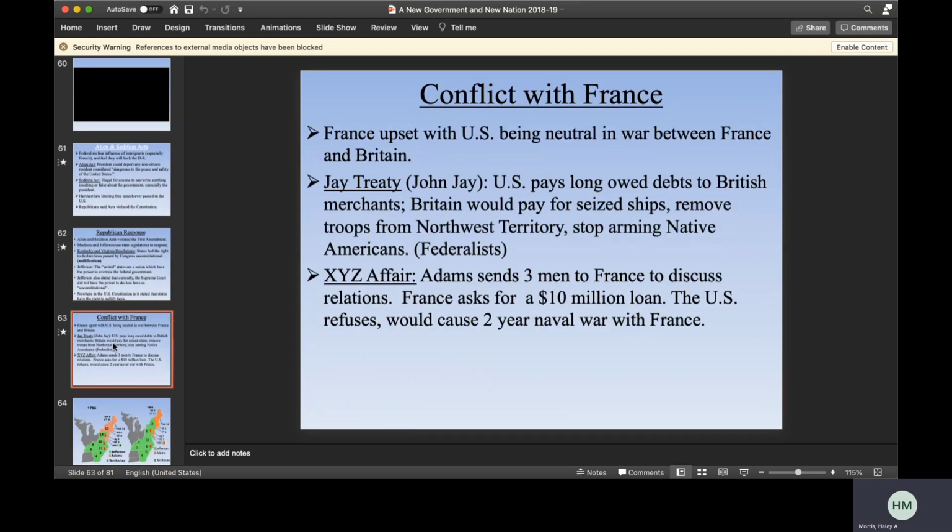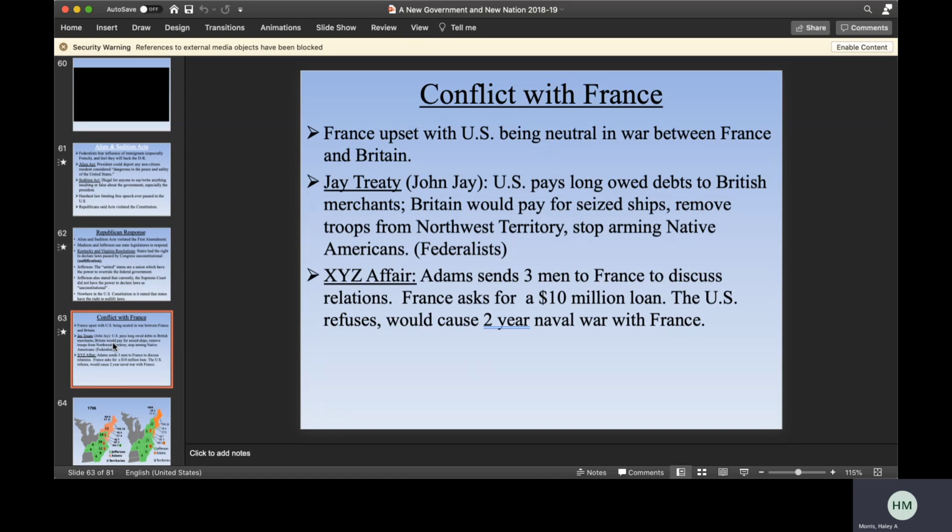So we also have conflict with France starting to occur during Adams' presidency. So France is upset with the U.S. because they are being neutral in the war between France and Britain, which we talk more about when we get into Jefferson as well. But they are upset that the U.S. is neutral, mainly because France heavily assisted the U.S. in their fight for independence from Britain.